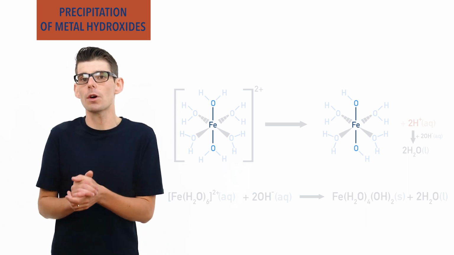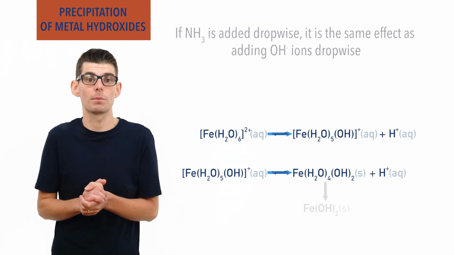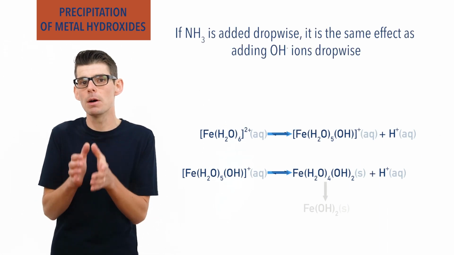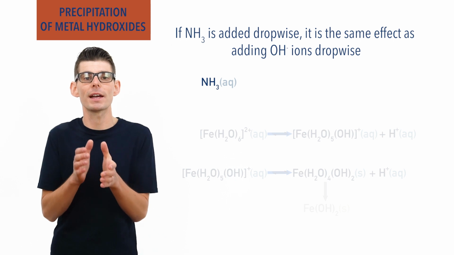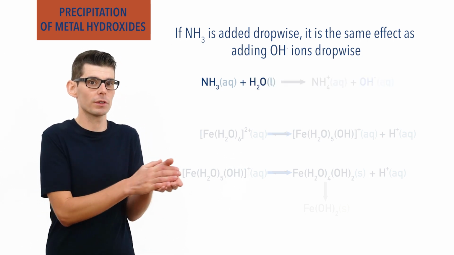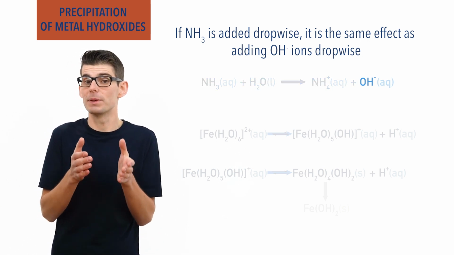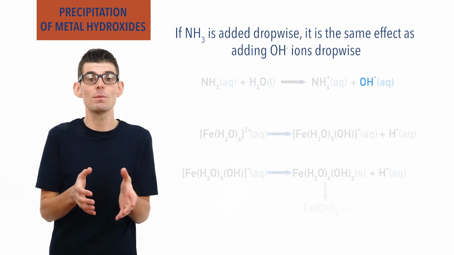Adding ammonia dropwise causes the same effect as adding hydroxide ions dropwise. This is because ammonia is an alkali and reacts with water molecules in the solution to form ammonium and hydroxide ions. The hydroxide ions go on to affect the positions of equilibrium in the same way as if they'd just been added directly originally.